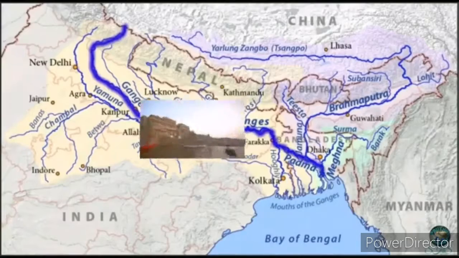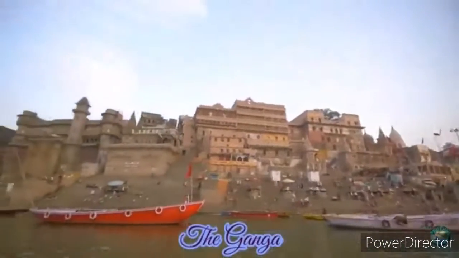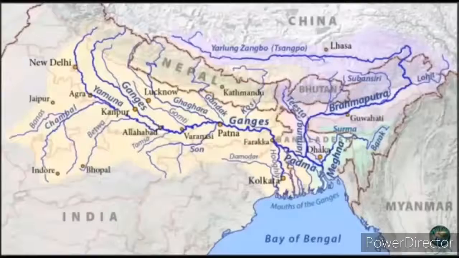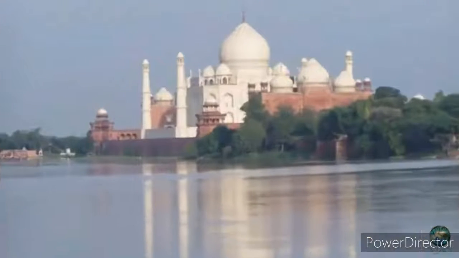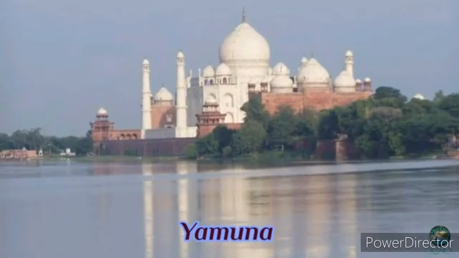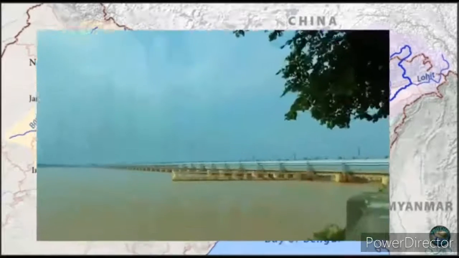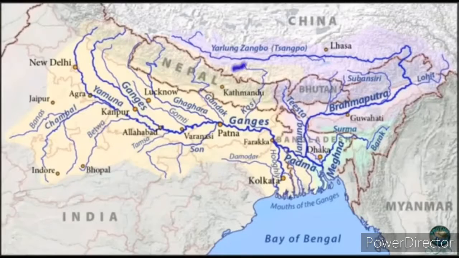So these rivers which we are discussing in the Indo-Gangetic plains are perennial rivers. The three Himalayan rivers, Indus, Ganga, Brahmaputra, are also perennial rivers, which we can discuss in brief detail in the chapter Indian rivers and water resources.